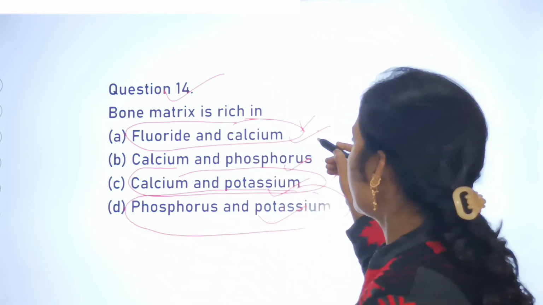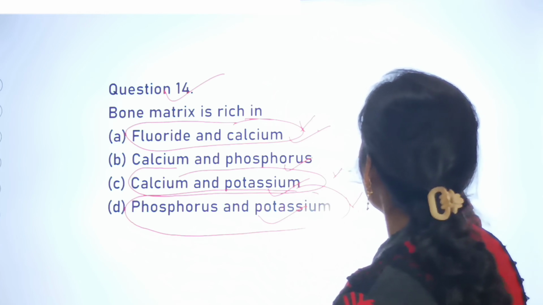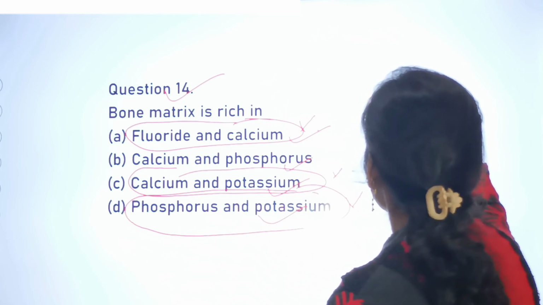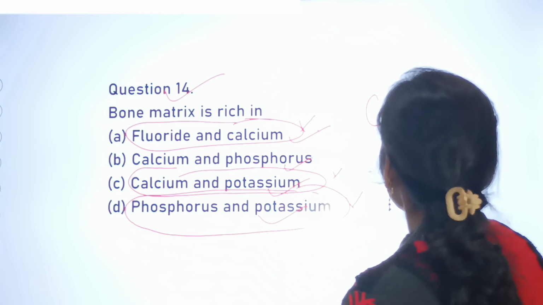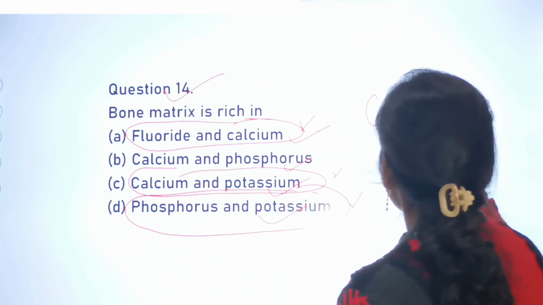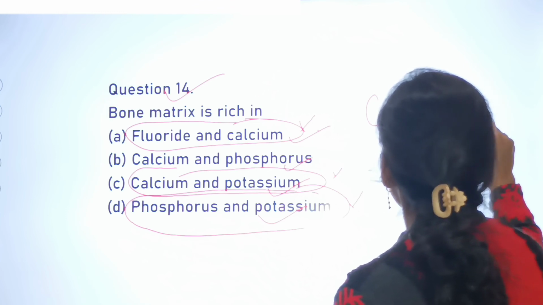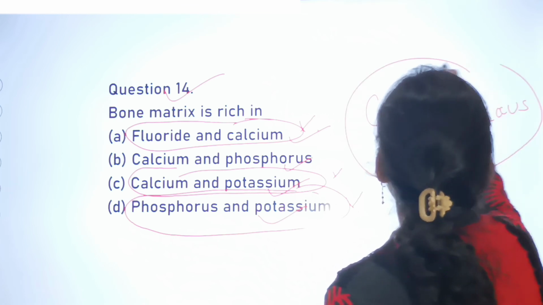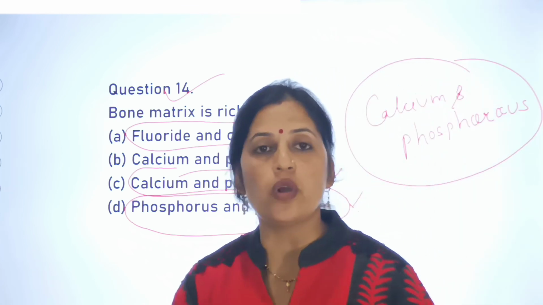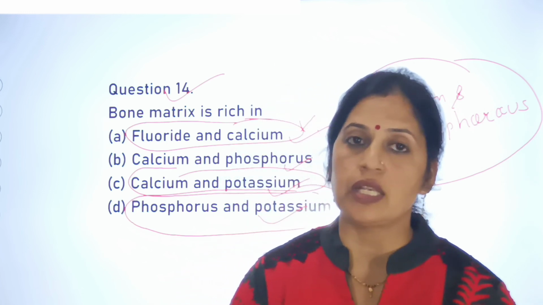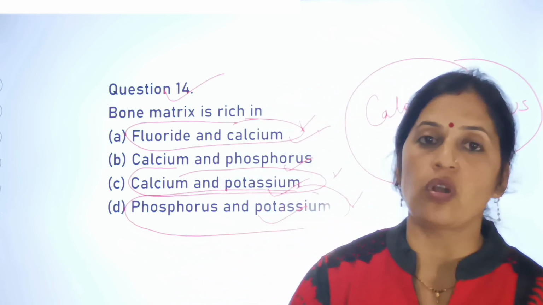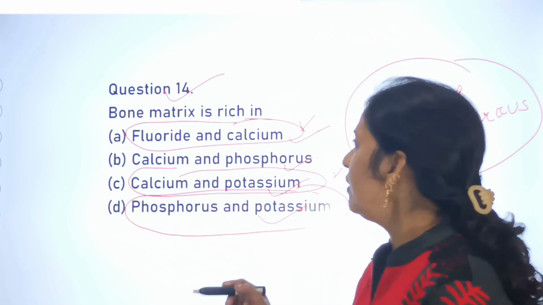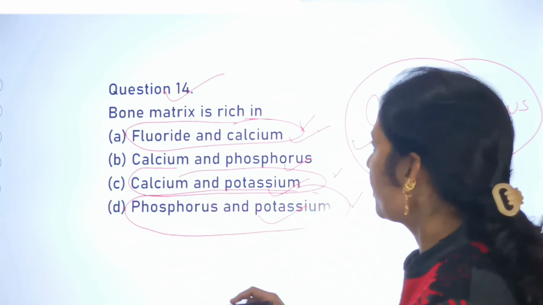But bone matrix is rich in calcium and phosphorus. Calcium and phosphorus की फॉर्म में जो है वो बोन मैट्रिक्स रिच होता है. That means bone matrix is always rich in calcium and phosphorus. So this is the right answer.